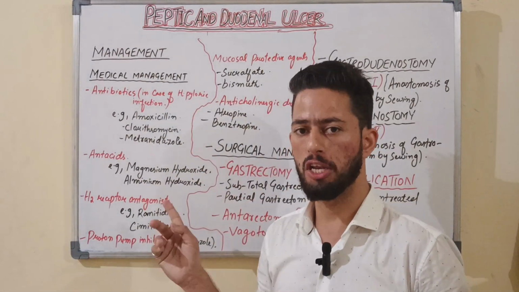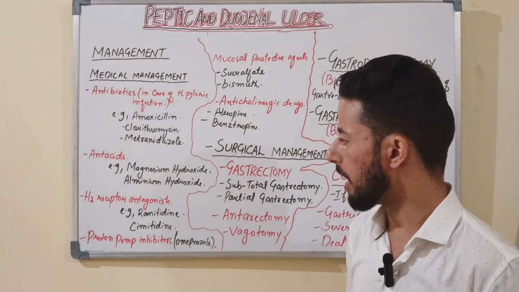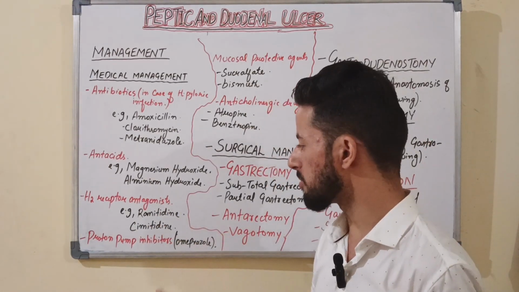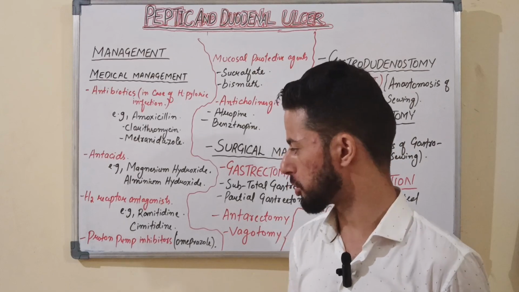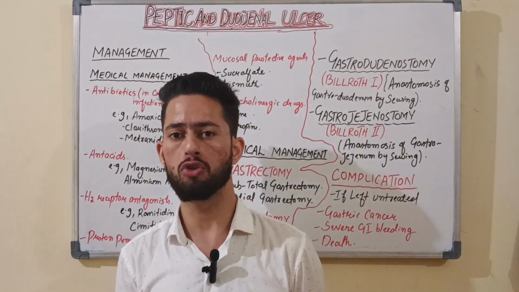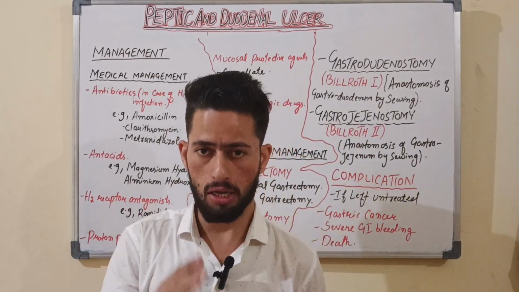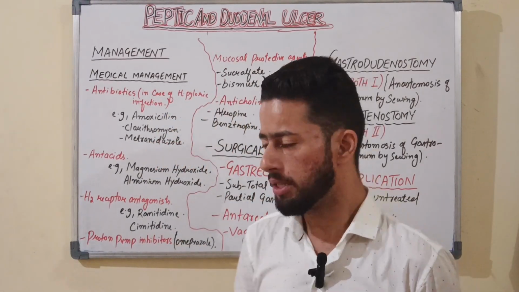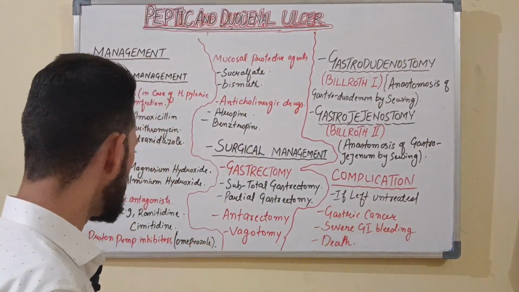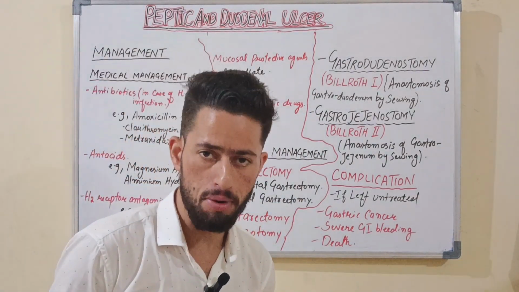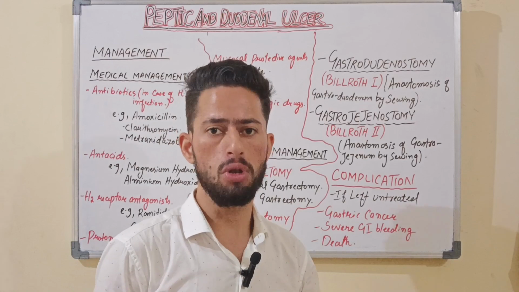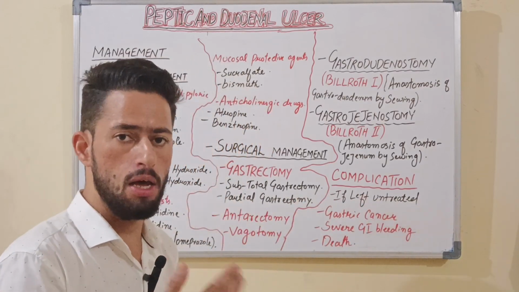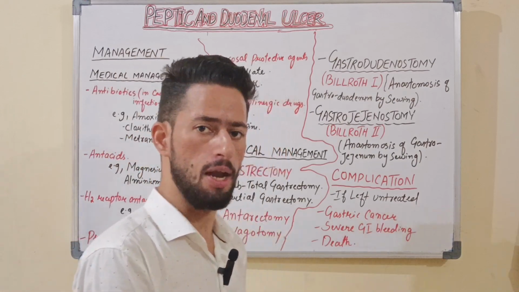That may include magnesium hydroxide and aluminum hydroxide, sorry. And next one will be H2 receptor blockers, H2 receptor antagonists. They also act to decrease the secretion of HCl by giving ranitidine and cimetidine. The next one is proton pump inhibitors. Proton pump inhibitors may include omeprazole and pantoprazole. They also act on the parietal cells to decrease the amount of HCl and pepsin secretion.